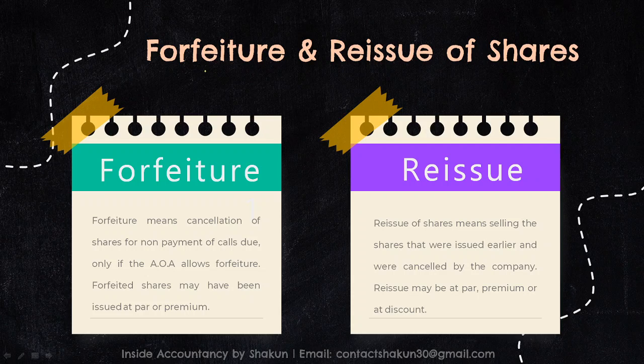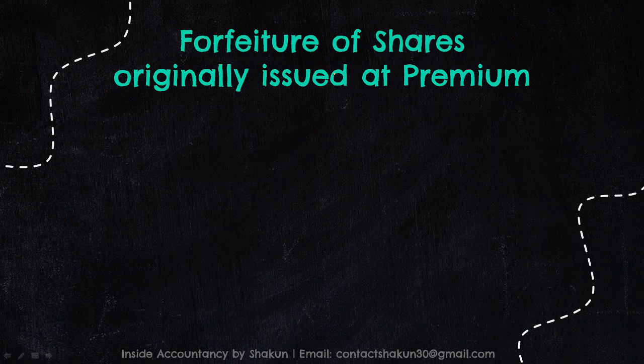Just to brush up, forfeiture means the cancellation of the shares, because if on a certain share, certain amount has not been received on allotment or calls, then the company may forfeit or cancel those shares. And these cancelled shares may be reissued to certain other people, maybe at par, at premium, or at discount. Now, forfeiture of shares originally issued at premium. This is the topic that we'll be talking about in this video. At par, I have already discussed in the previous videos. Again, you can click on the I button for more details.